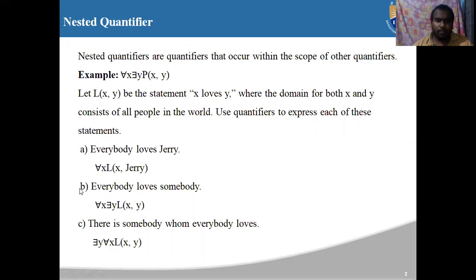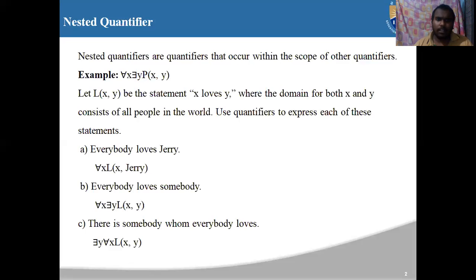The second one is everybody loves somebody. Everybody is not a particular person, and somebody is also not a particular person, so we consider them as x and y. As a quantifier, it is for all x there exists y, L of x comma y.